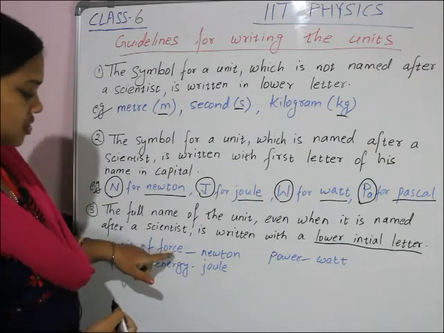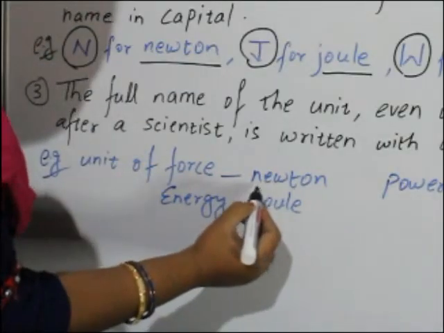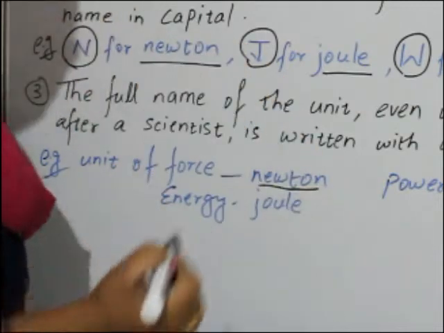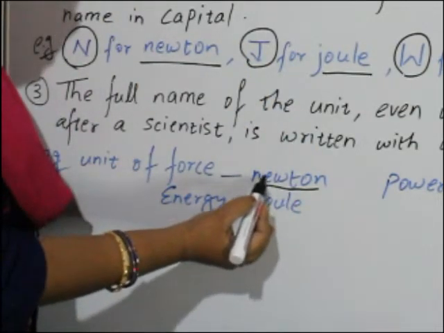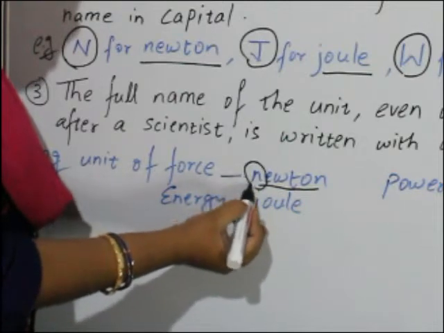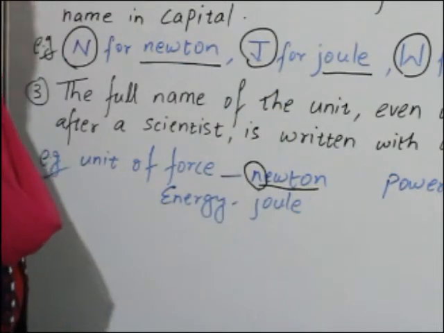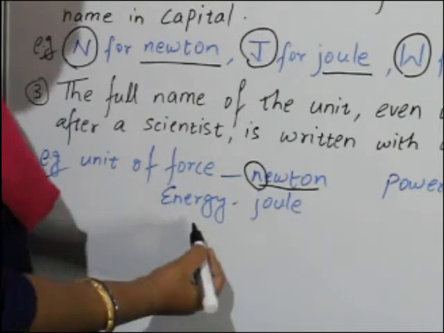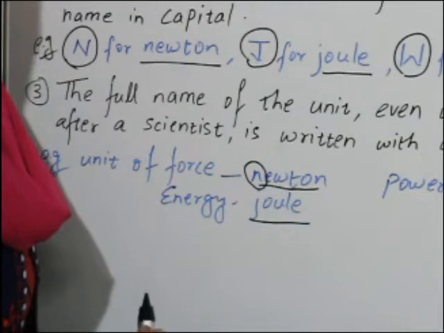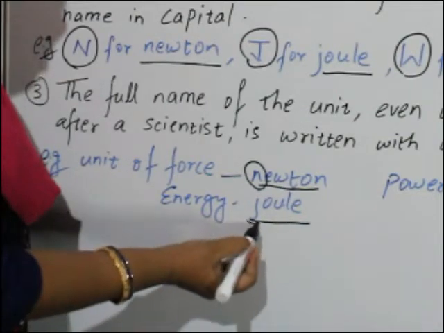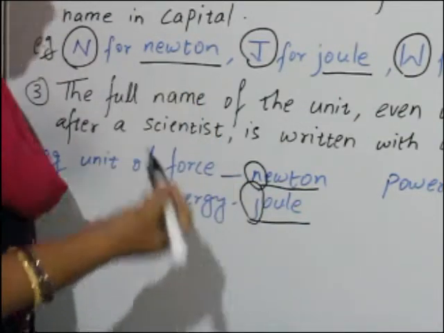See, force, newton. The force unit is newton. When you write newton, the first initial letter will be small. Energy, joule. When you are writing the full name of the unit, the first initial letter is small j.